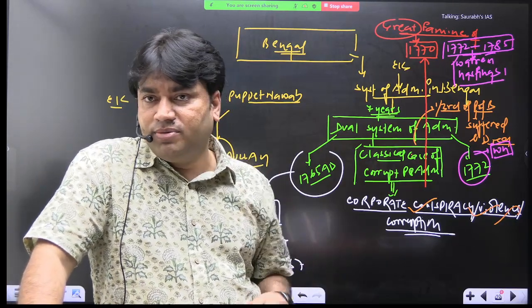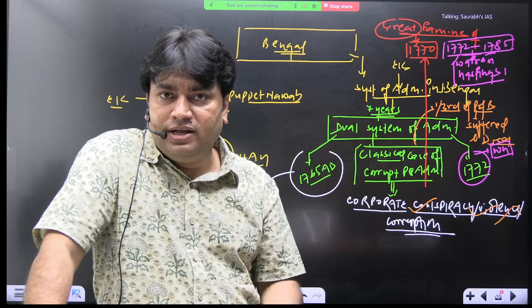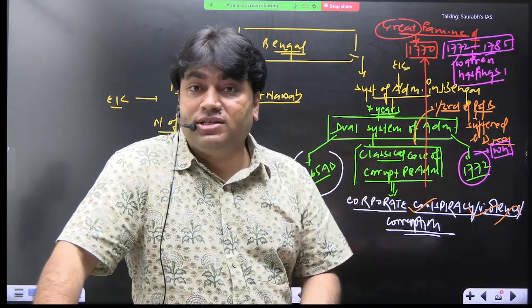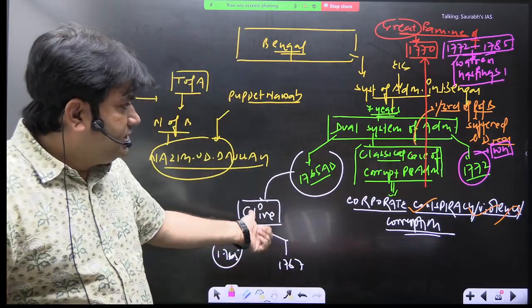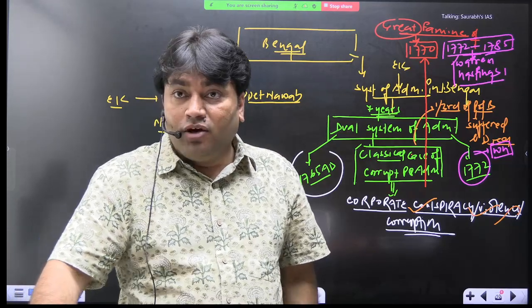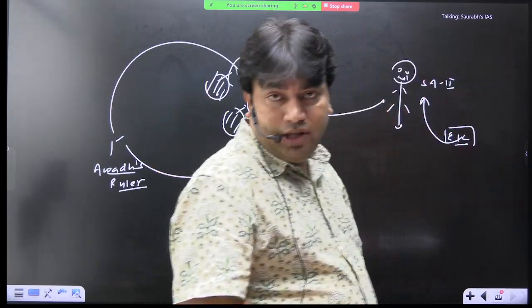For 7 years it was implemented. 1765 it started, 1772 it ended. It was started by whom? Clive. It was ended by whom? Warren Hastings. Started in which year? 1765. Ended in which year? 1772. Clear? Now we are going to discuss this system, what this system is, and why it is called dual.